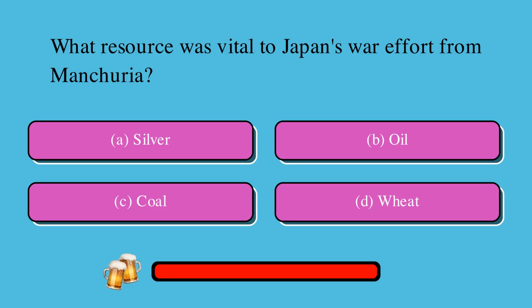What resource was vital to Japan's war effort for Manchuria? Is it A, silver, B, oil, C, coal, or D, wheat? The correct answer is C, coal.